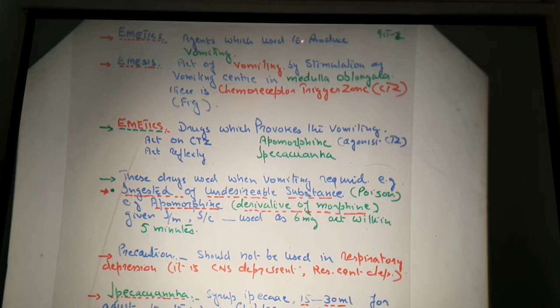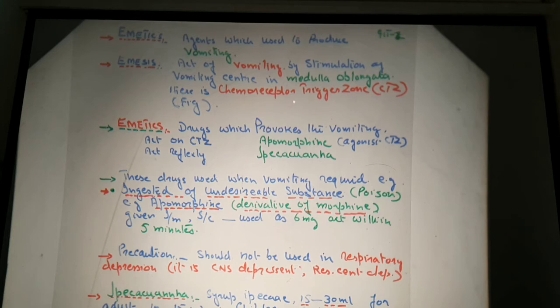So these are the agents to produce vomiting. Now, what is the difference between emetics and emesis? Emesis is nothing but the act of vomiting. Emetics are the drugs or chemical agents which are used to produce the process of vomiting. Emesis is the act of vomiting.